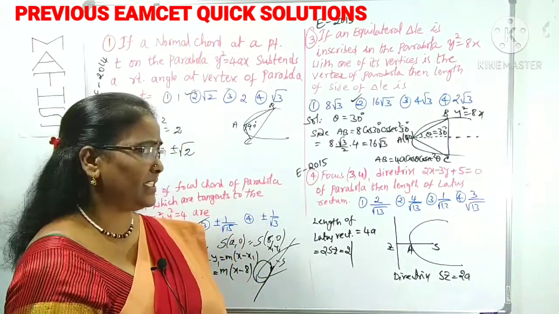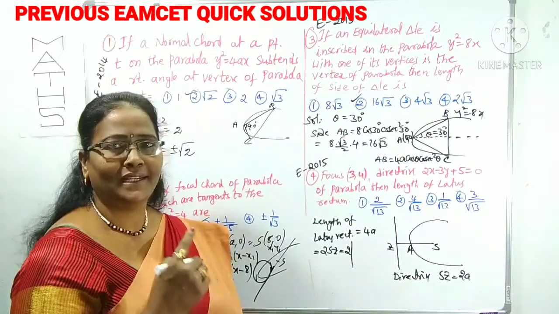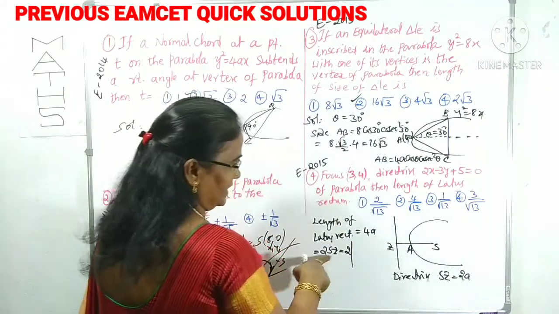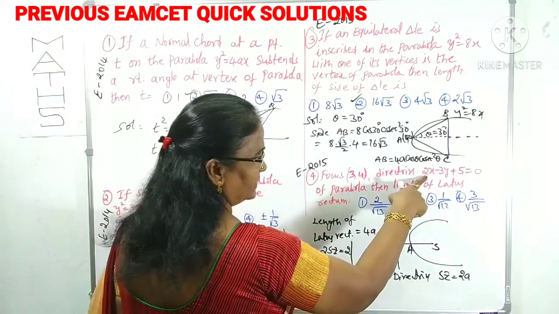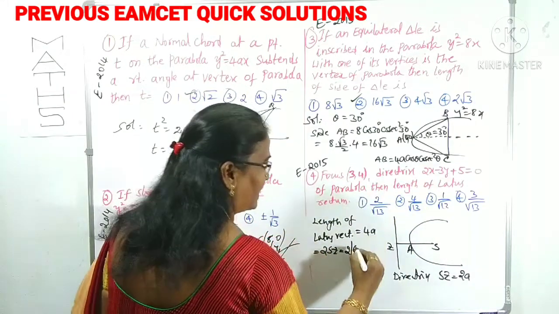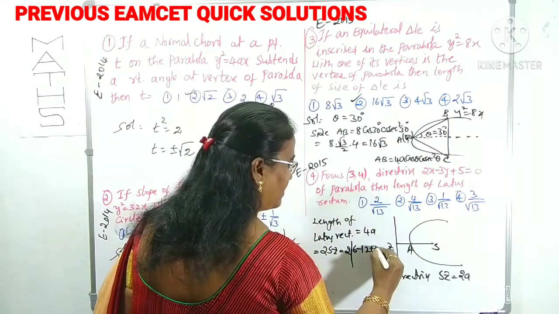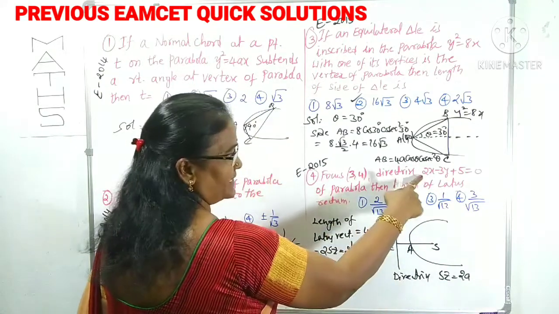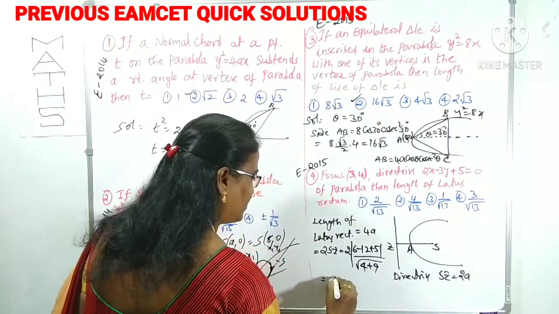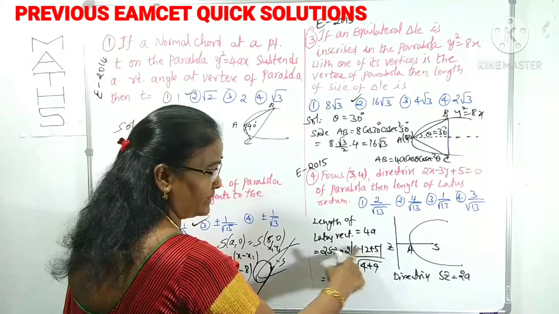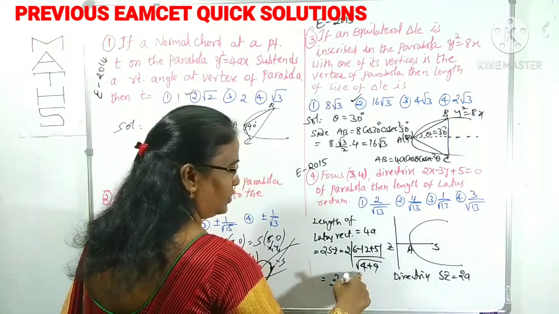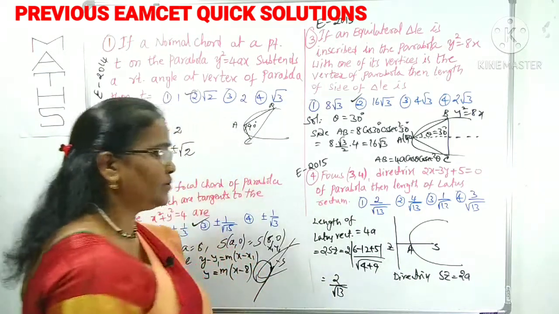We use it in many cases whenever we need the distance from a point to a line, right? So here 2a is the distance from the focus (3, 4) to the directrix. That is, 2 into 3 is 6, minus 3 into 4 is minus 12, plus 5, by root over a square plus b square. 2 square is 4, plus minus 3 whole square is 9, so 4 plus 9. Now the numerator is 6 plus 5, 11, and 11 minus 12 is minus 1. Under modulus, minus 1 becomes plus 1. So 1 by root 13. This is only the length of the latus rectum.